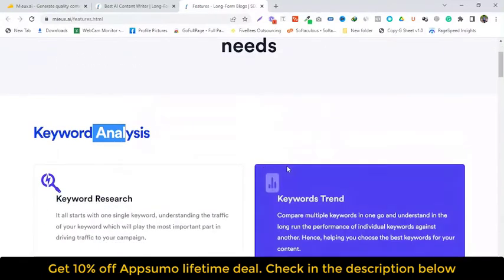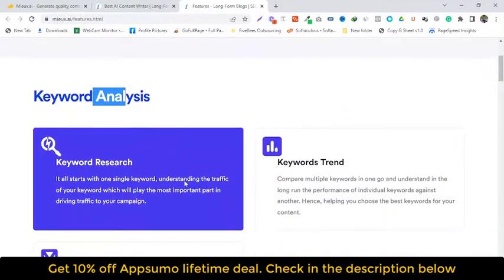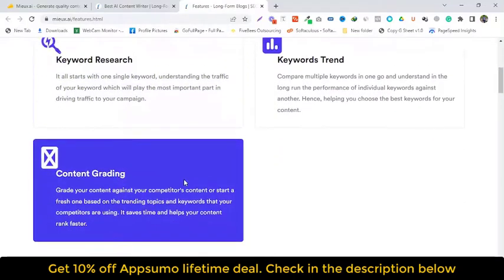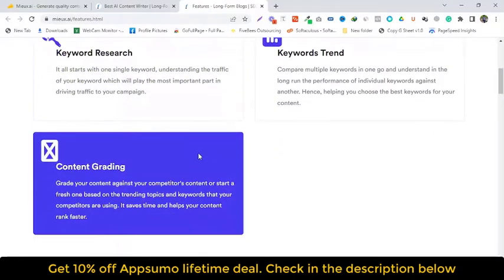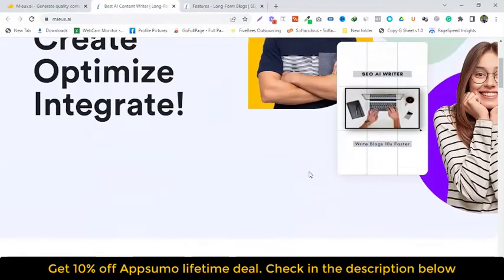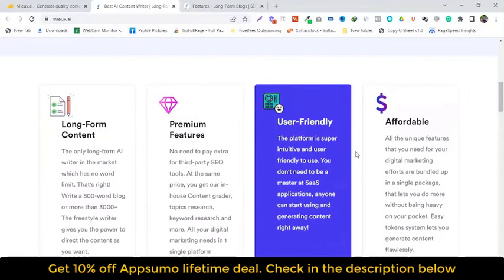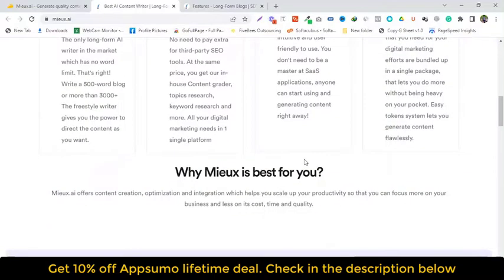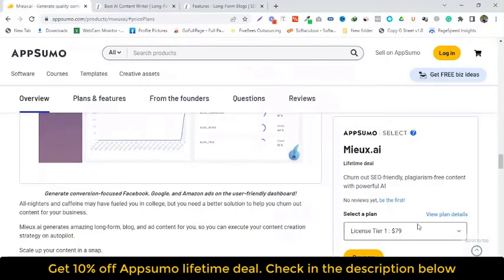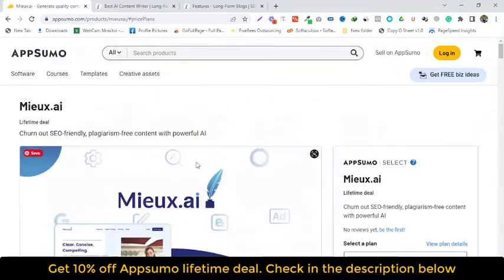User-friendly. The platform is super intuitive and user-friendly to use. You don't need to be a master at SaaS applications. Anyone can start using and generating content right away. Affordable. All the unique features that you need for your digital marketing efforts are bundled up in a single package that lets you do more without being heavy on your pocket. The easy token system lets you generate content flawlessly.